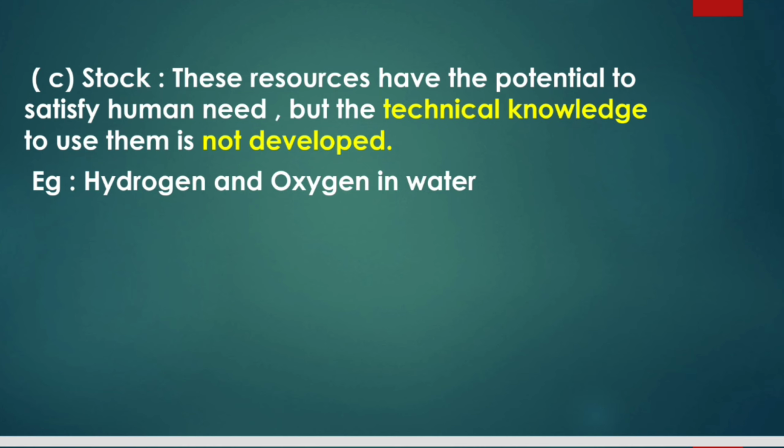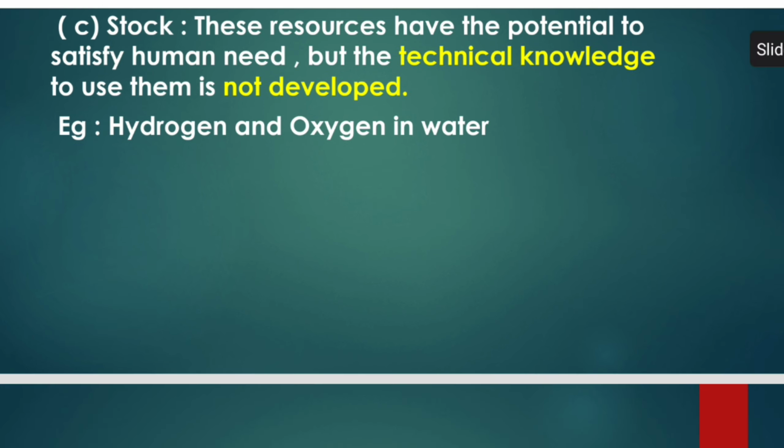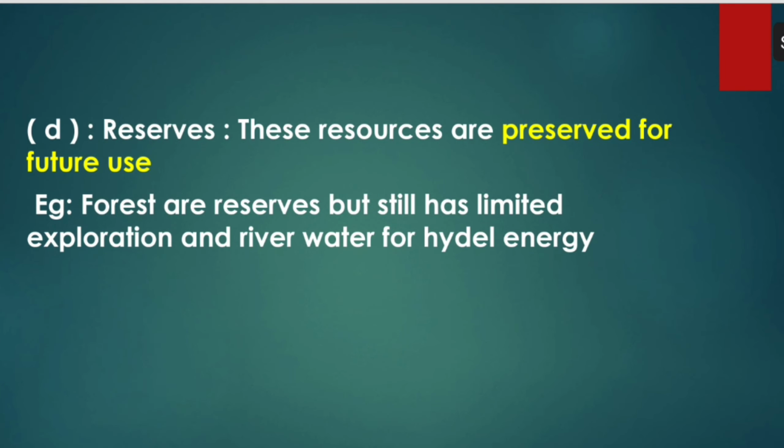Now the C category is stock resources. So these resources have the potential, have the ability to satisfy human needs, but we do not have the right technical knowledge on how to develop them and use them in a more sophisticated manner. For example, hydrogen and oxygen present in water, we can develop its further use in future. So which means that it still needs to be developed.